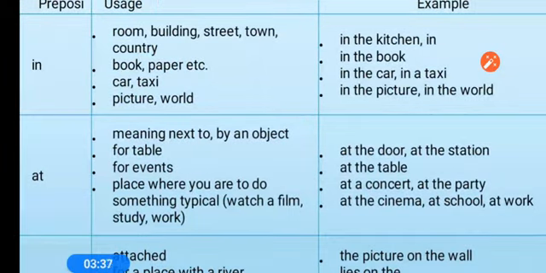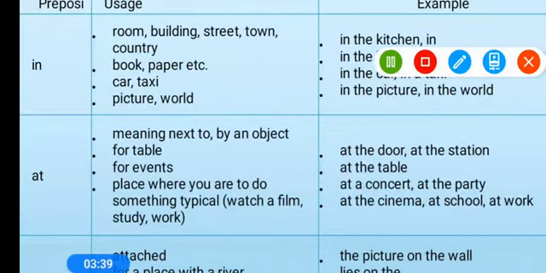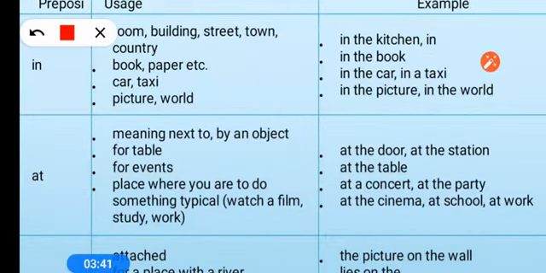Once again I am repeating quickly. In is used for building, country, street, city, car, taxi, picture, world. At is used for next to, just beside any object. For the table also it is used: at the table, at the door, at the gate, at the main door.